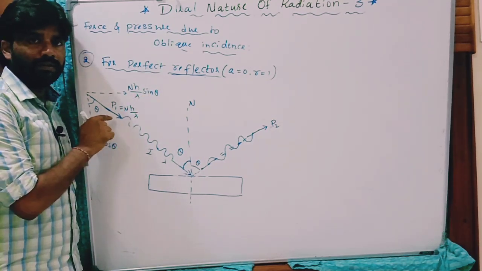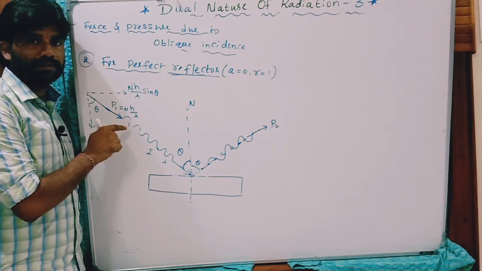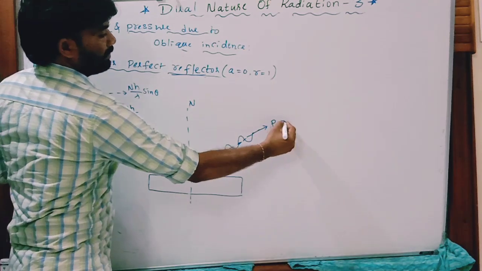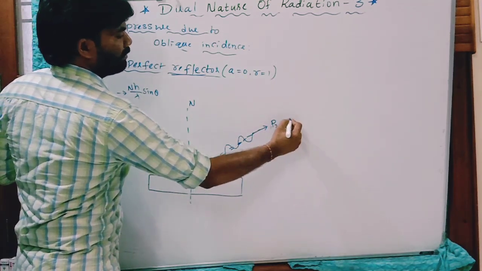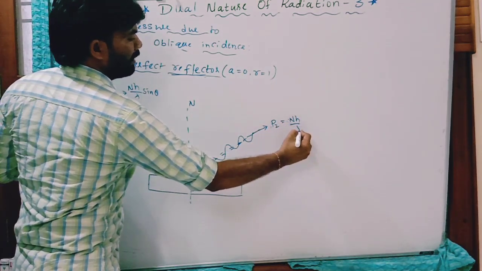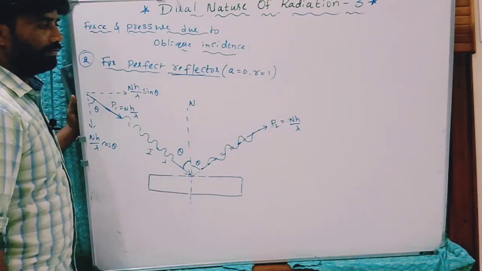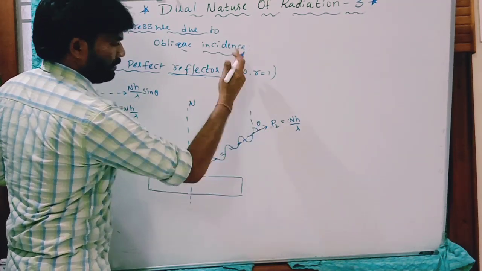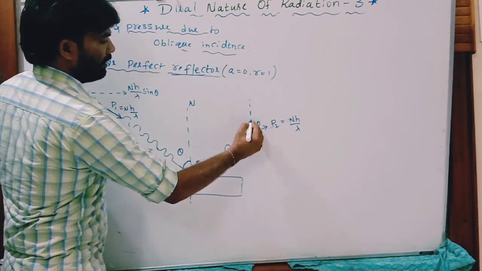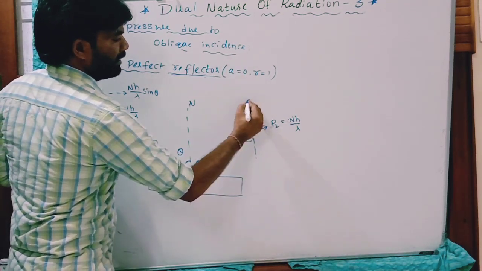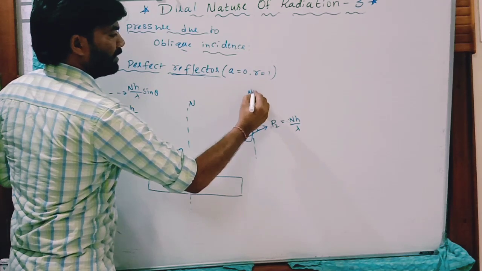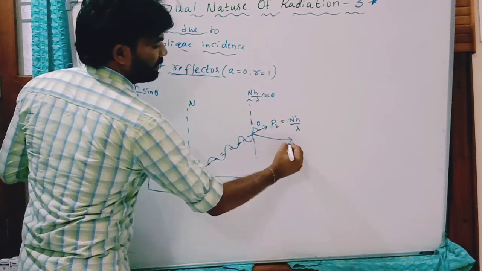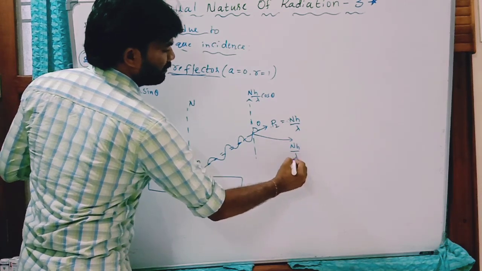I resolved the momentum of n photons before hitting the surface, and this is also n h by lambda, the final momentum after reflection, now making the same angle theta with this normal or vertical. Now its momentum in this direction is n h by lambda cos theta, in this direction n h by lambda sin theta.